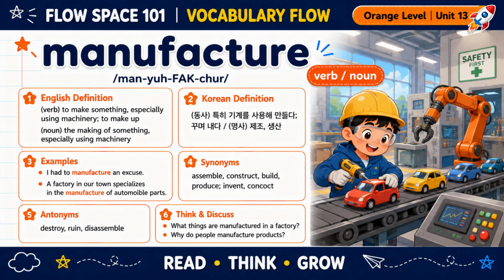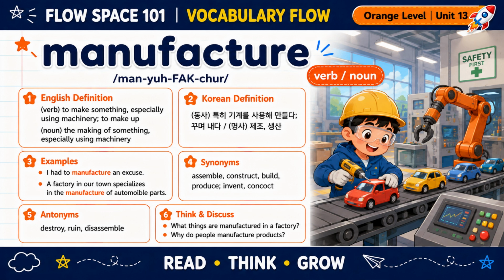Say it with me, manufacture. Manufacture can be a verb and a noun. As a verb, manufacture means to make something, especially using machinery. It can also mean to make up something. As a noun, manufacture means the making of something, especially using machinery. For example, I had to manufacture an excuse. Another example is, a factory in our town specializes in the manufacture of automobile parts.